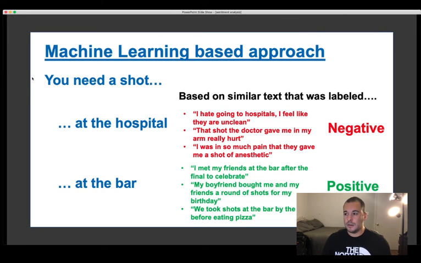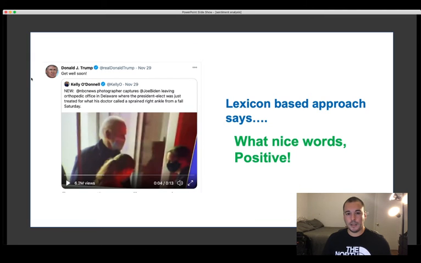So those are the two approaches to sentiment analysis. A lexicon-based approach focuses on words and phrases, and a machine learning-based approach focuses on words, phrases, and a whole host of other features. Because it considers more, the machine learning approach is more accurate.